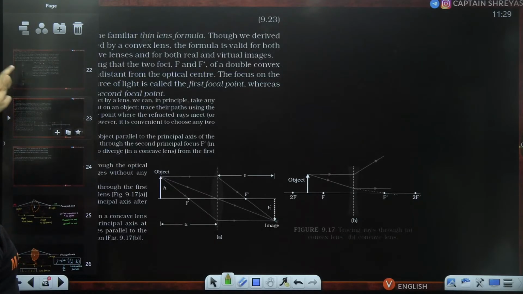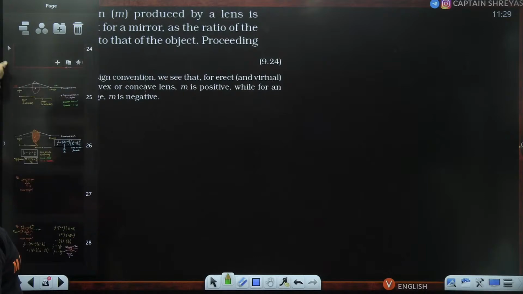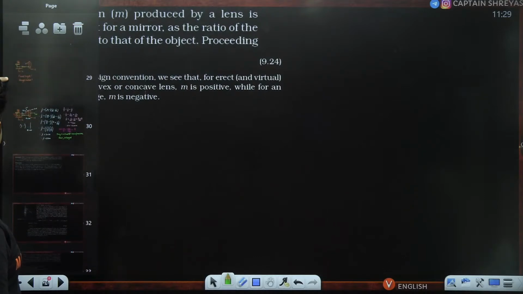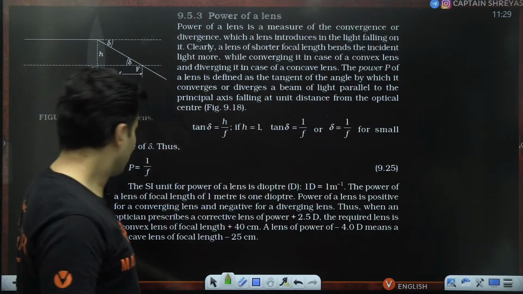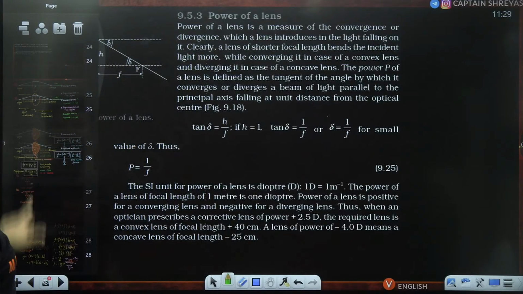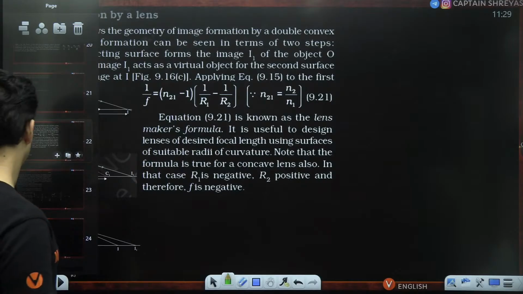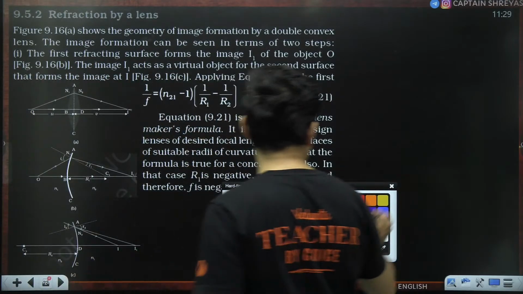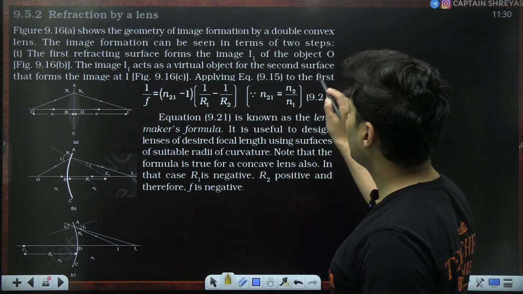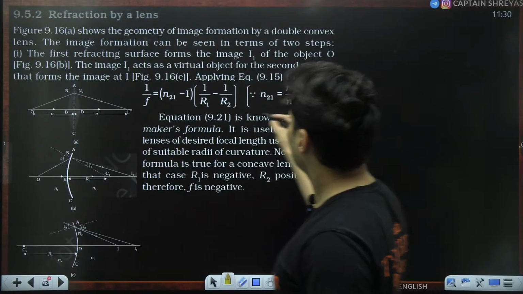Okay. All this is done. This is done. This is done. Last thing. Remember, so all these things, let me just mark it over here, whatever we have just done. So refraction by lens. Okay.